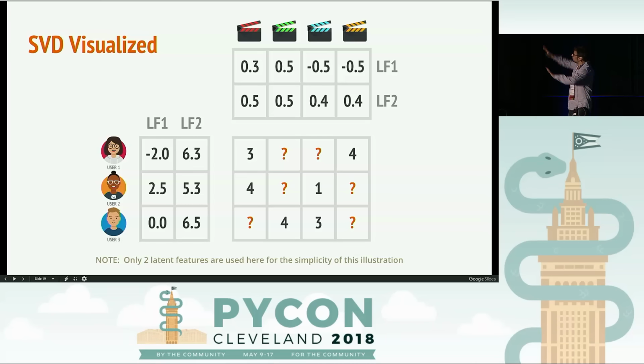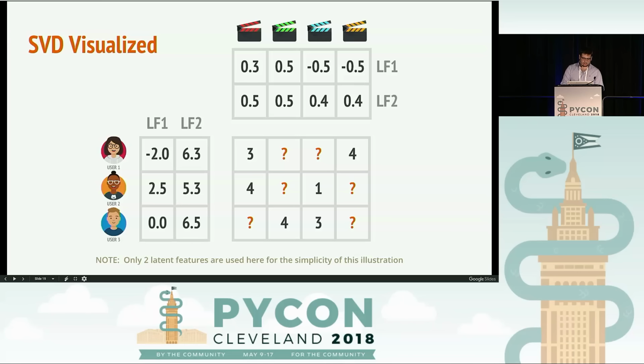And if you somehow believe me, you could get these two matrices and multiply them together again, and you would get an approximation, the nearest approximation to that original matrix, minus the question marks, which basically means that you can actually generate new predictions. Now, what about these features? I only use 2 latent features here, simply for illustration purposes. But in a real example, you'll probably want to use more than those. The more latent features you generate, the more information you're actually extracting from the original matrix. The more latent features you extract, the more computationally expensive your SVD is going to be. So that is a number that you are going to define.